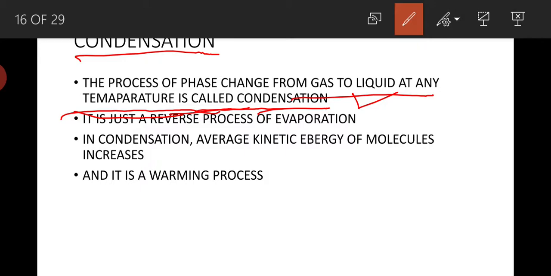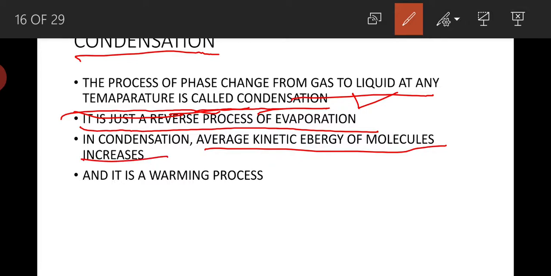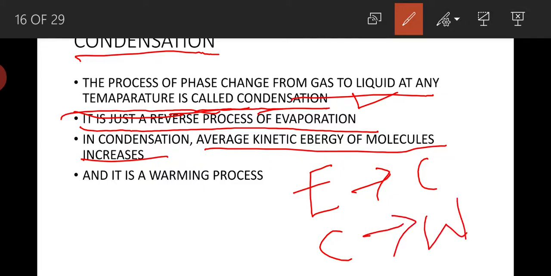it is called condensation. Condensation is just a reverse process of evaporation. Just like evaporation, condensation takes place at any temperature, but it is from gas to liquid, whereas evaporation is from liquid to gas. In condensation, average kinetic energy of the molecules increases, and evaporation is a cooling process, we know that. So condensation is a reverse of evaporation, that is why it is a warming process. Condensation is always a warming process.